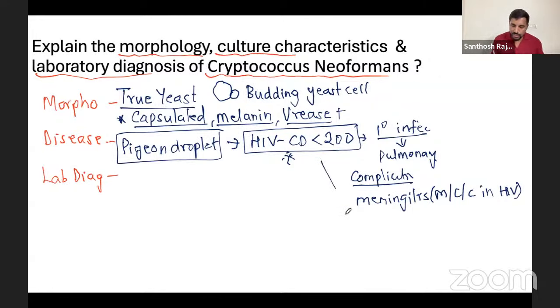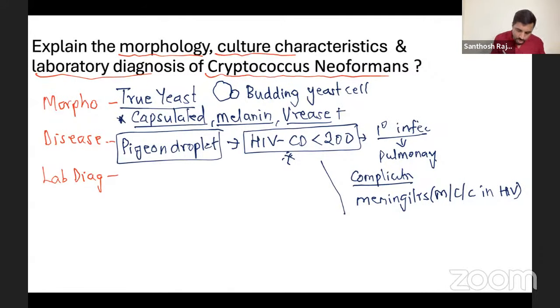So this is your clinical feature. Very easy, nothing much to know. It's very simple, you would never ever forget it. Cryptococcus, Candida, Histoplasma, those types of questions, you cannot mistake. That's what I'm saying. With more live classes, more interaction, and final revision also, you will be like an expert in this. Okay, now lab diagnosis.